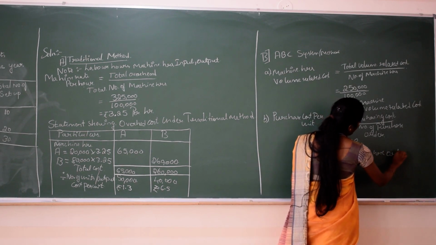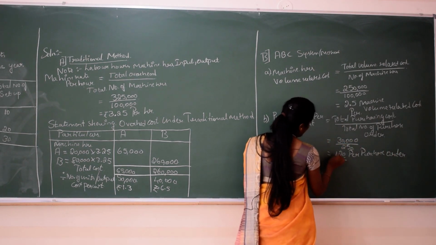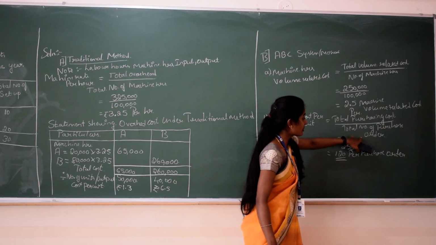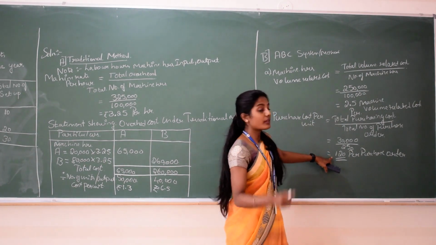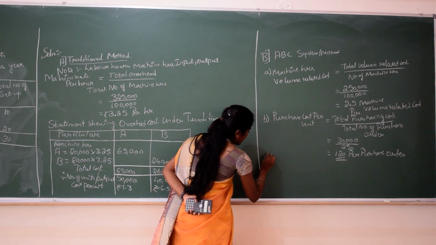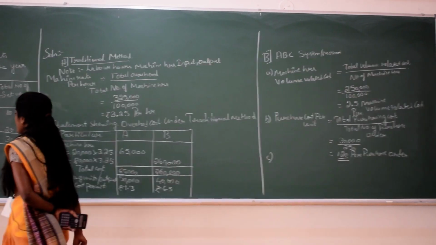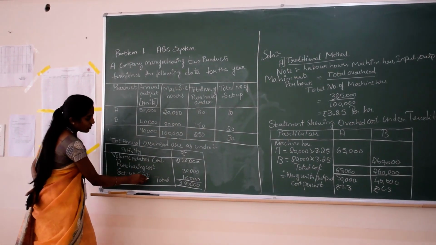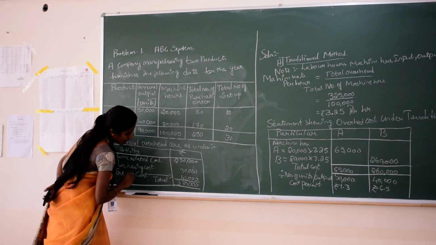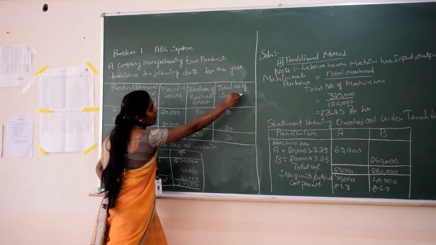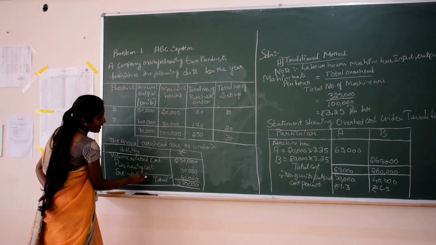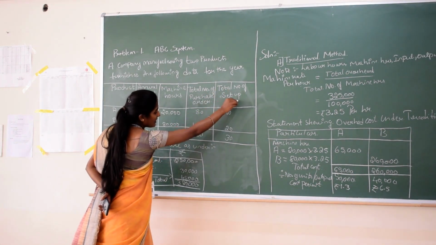Per purchase order is 120, right? So the total purchasing cost divided by total number of purchase orders, the cost per purchase order is 150. This is the second activity. And the third activity here, you can see setup cost is your third activity. What is the cost for setup? 45,000. What is the base? Total number of setups. Therefore, setup cost divided by total number of setups.